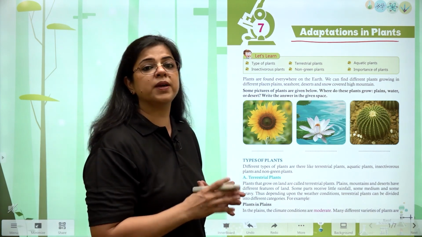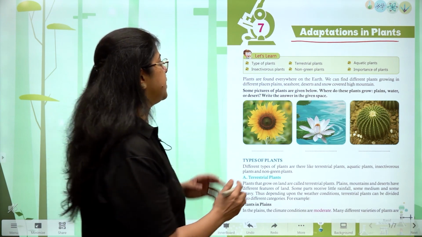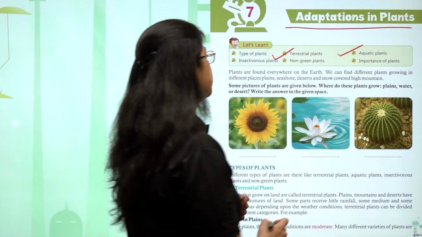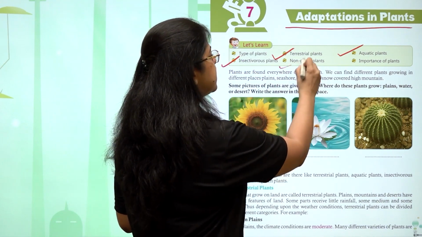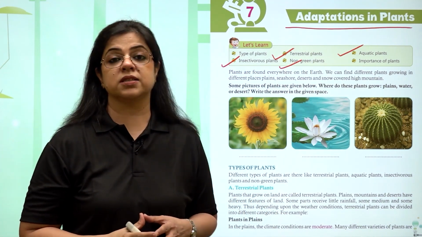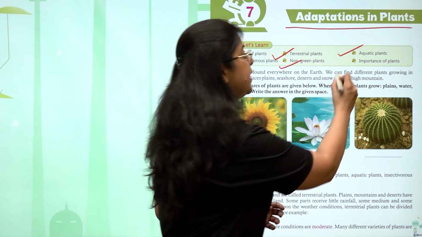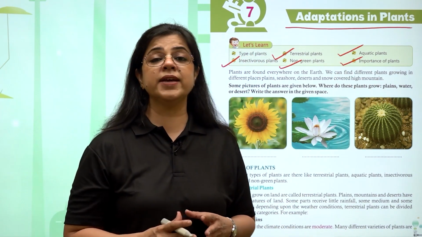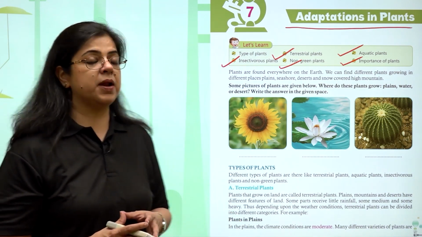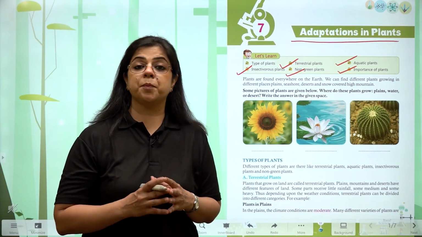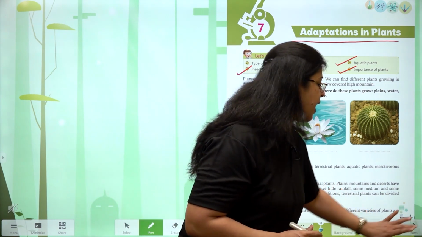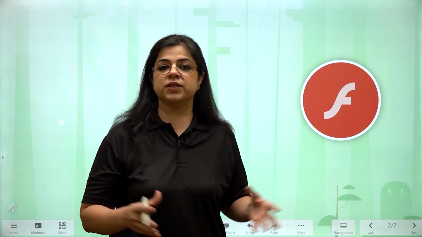In this chapter, we are going to learn about adaptation in terrestrial plants, adaptation in aquatic plants, insectivorous plants, and non-green plants. We are also going to learn the importance of plants for human beings. Now let us begin by terrestrial plants. Terrestrial plants are plants that are living on land. So this land can either be mountains or it can be plains or it can be even the deserts.